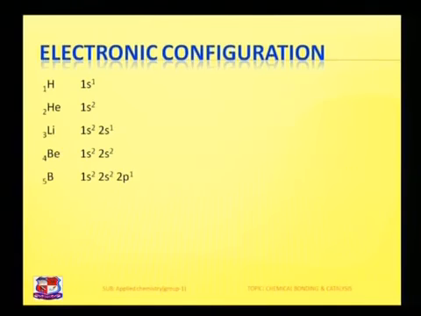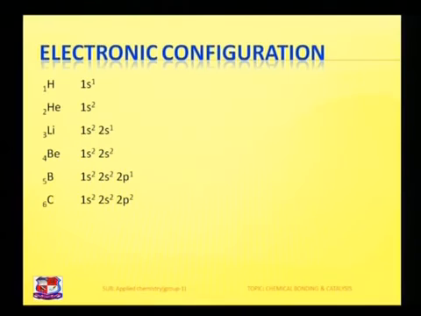Boron 5, 1s2, 2s2. Now 1s and 2s are completely filled, so now the electron will enter another subshell of the second main energy shell, that is P: 2p1, because 4 electrons are already filled in 1s and 2s, and the fifth electron goes to the 2p orbital.